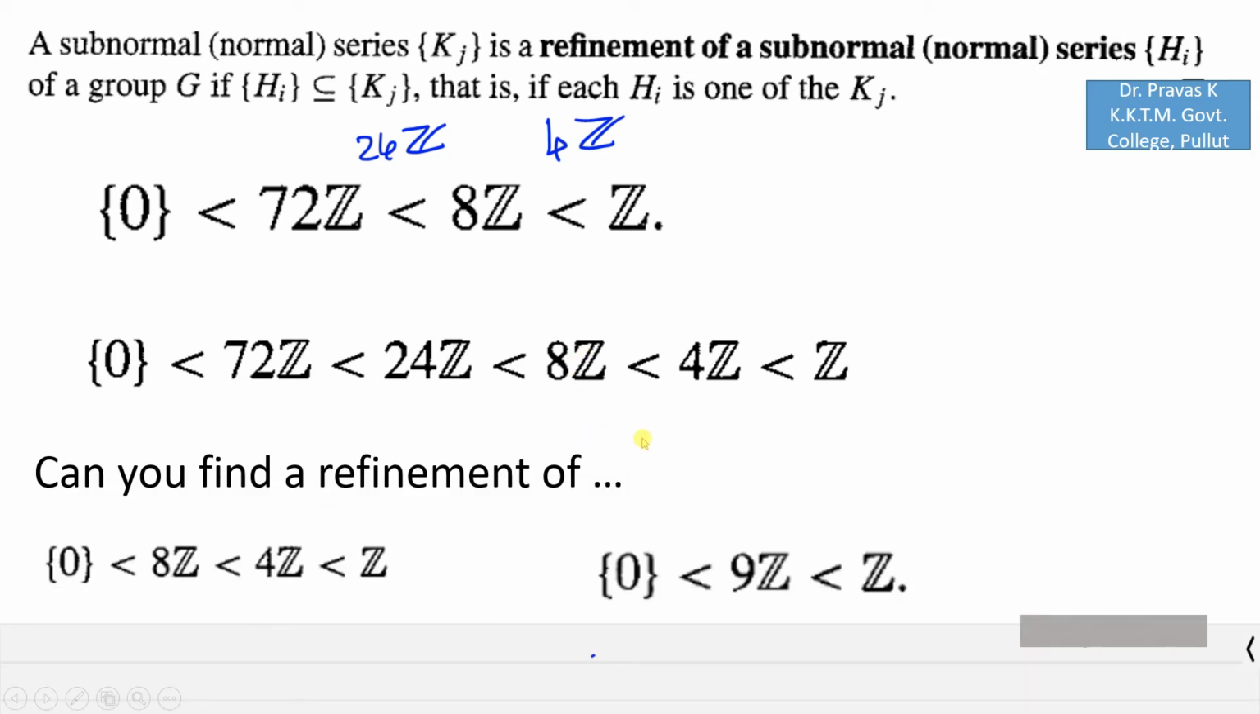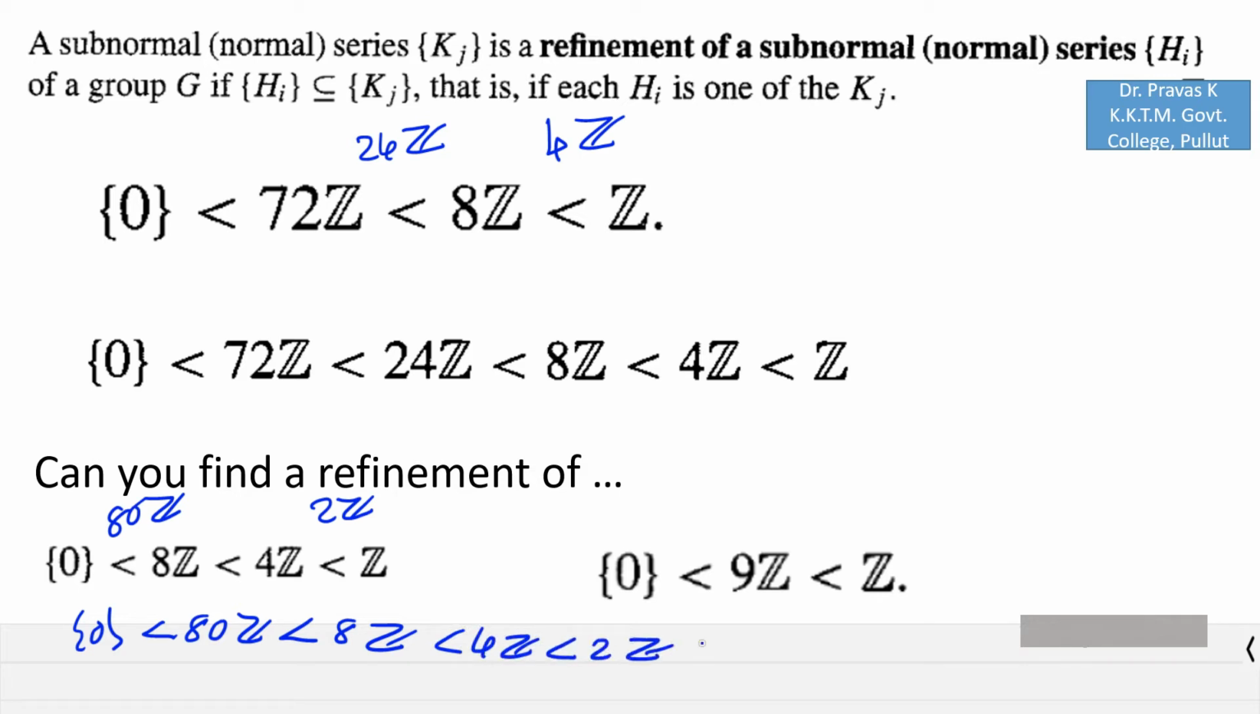So here is a problem. Can you find a refinement of the series given by {0}, the identity group, less than 8Z, less than 4Z, less than Z? Here you can see that if I add 2Z, or a multiple of 8, say 80Z, then the identity group, which is a normal subgroup of 80Z, less than 4Z, less than 2Z, less than Z, is going to be a refinement of this series. Similarly, try to find a refinement of this series and write it in the comment box.